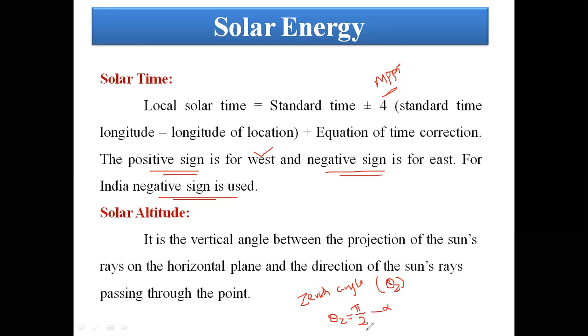Actually, the PV panels are not placed at 90 degrees. They are tilted at an angle, that is either 5 degrees, or 7, or 9, or 12 degrees.